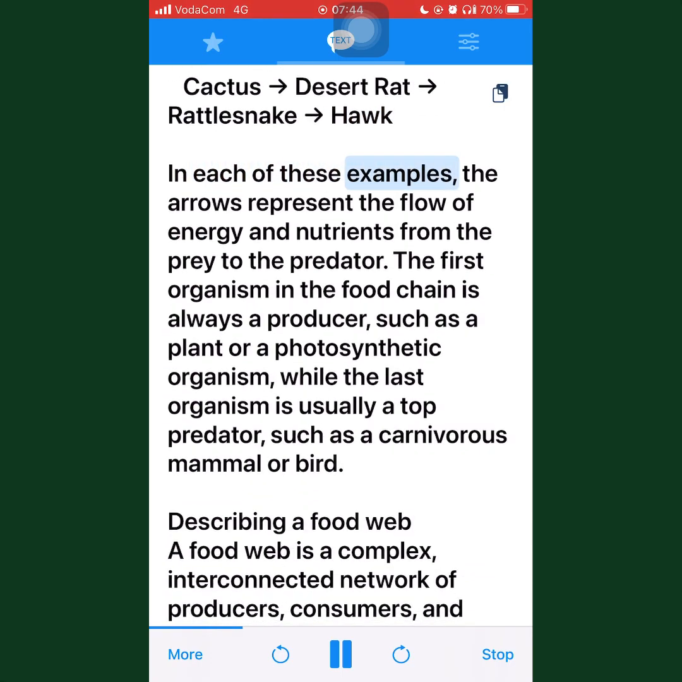In each of these examples, the arrows represent the flow of energy and nutrients from the prey to the predator. The first organism in the food chain is always a producer, such as a plant or a photosynthetic organism, while the last organism is usually a top predator, such as a carnivorous mammal or bird.